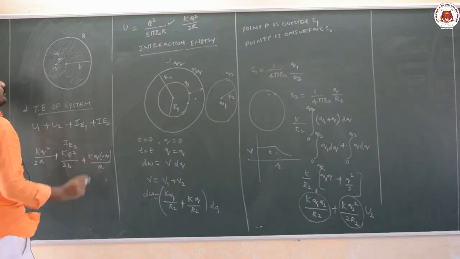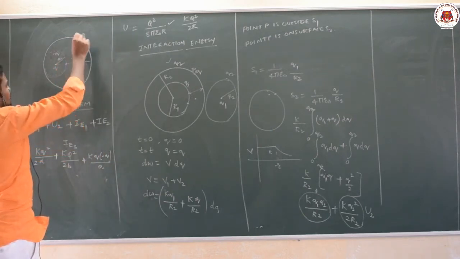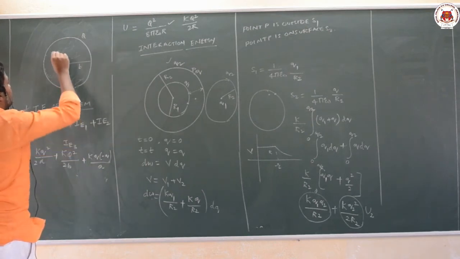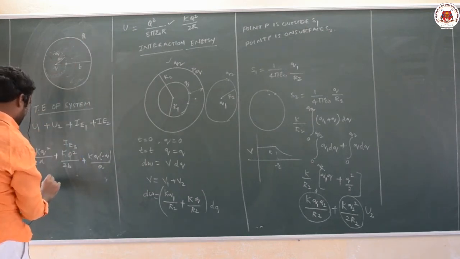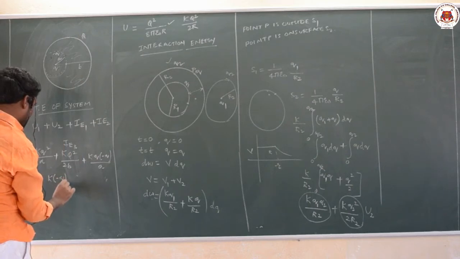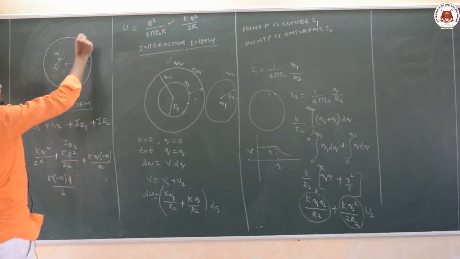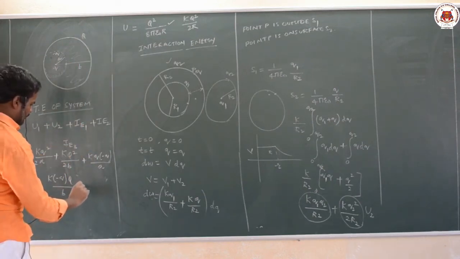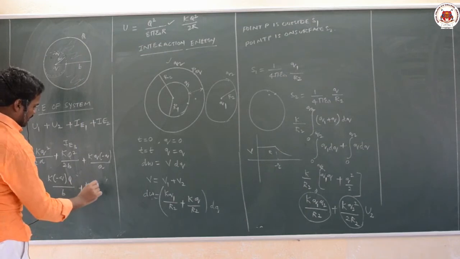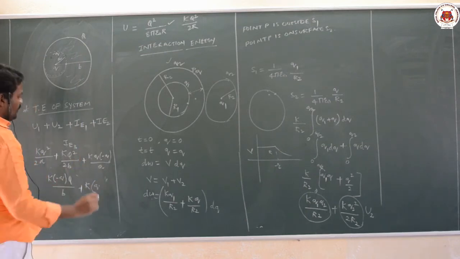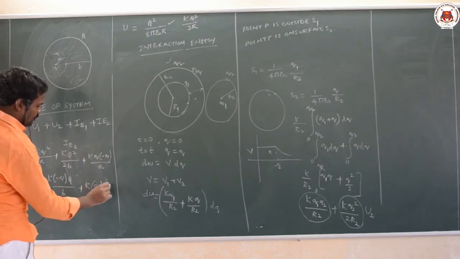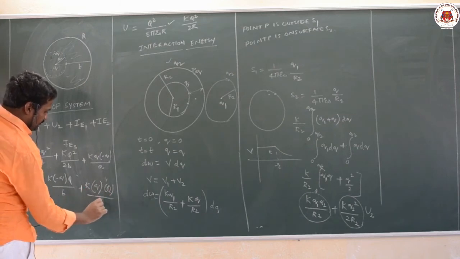Next, the interaction energy between these two, k minus q into capital Q by b. Next, the interaction energy between these two, plus k into capital Q into small q by b.